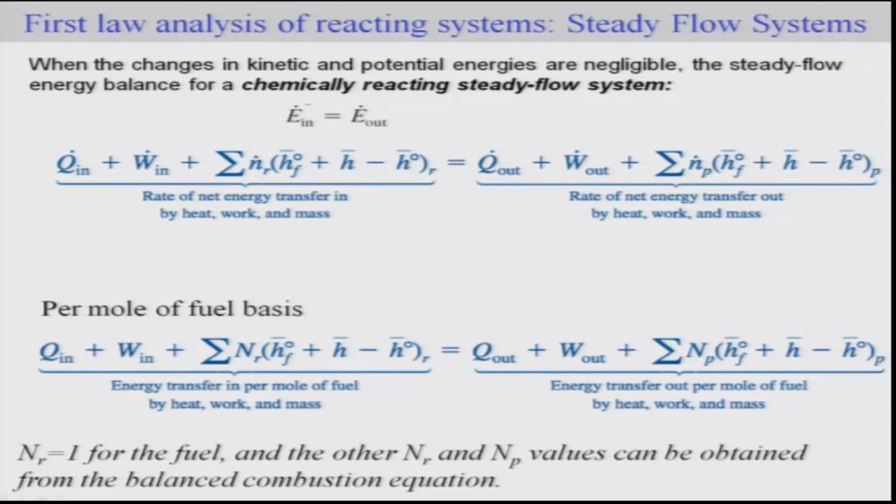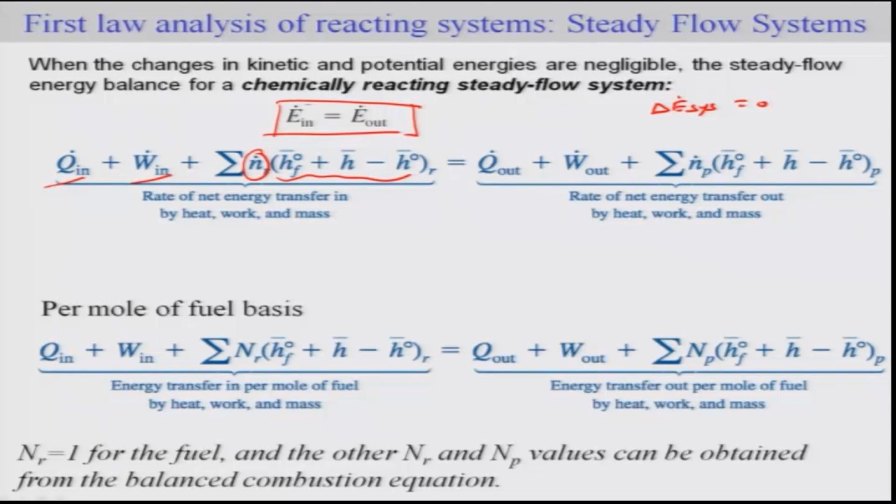For the case of a steady flow system, we can consider delta E system to be 0, and thus the rate of energy in should be equal to the rate of energy out. This E in can be written as the contribution of heat in, work in, as well as the energy transfer due to mass, which includes the molar flow rate of the reactant multiplied by the enthalpy of the reactant.